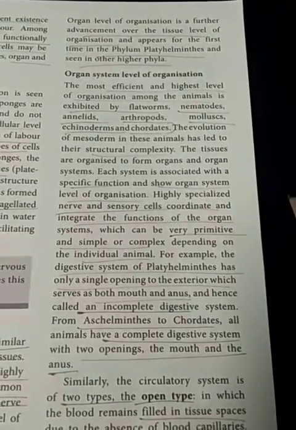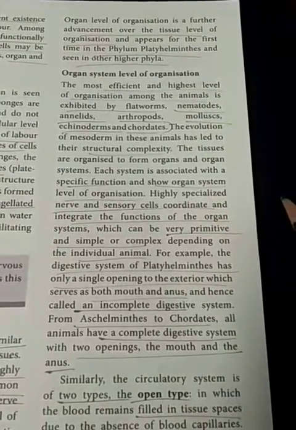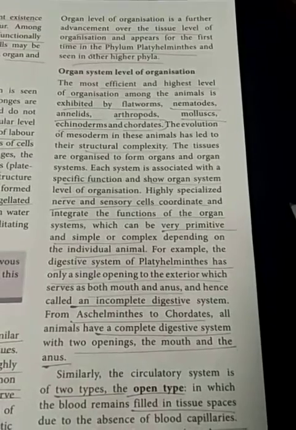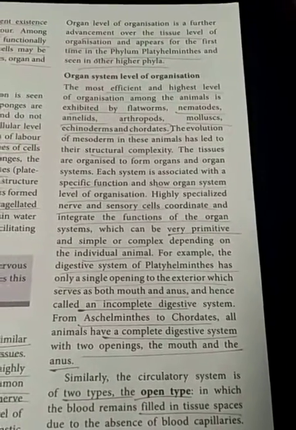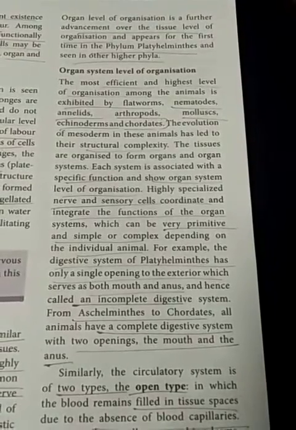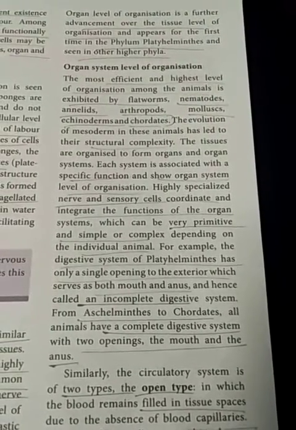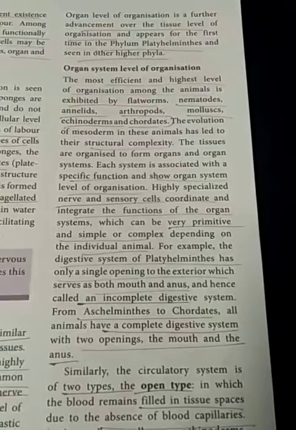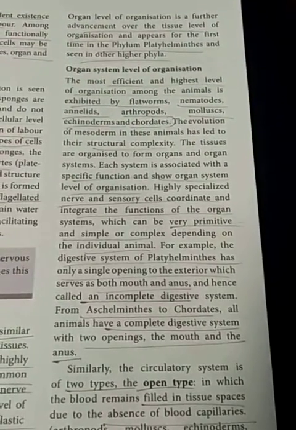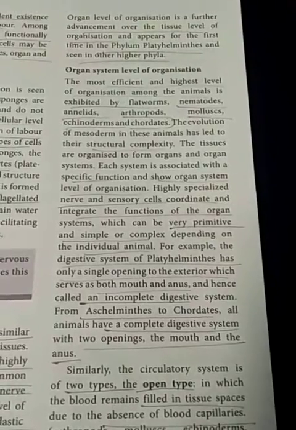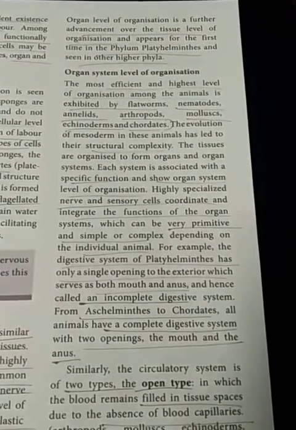This organ system level of organization has triploblastic organisms. What is the meaning of triploblastic? Three germ layers. During embryonic development, organs and organ systems develop from three germ layers: ectoderm, mesoderm and endoderm.